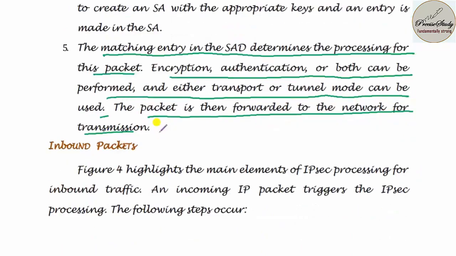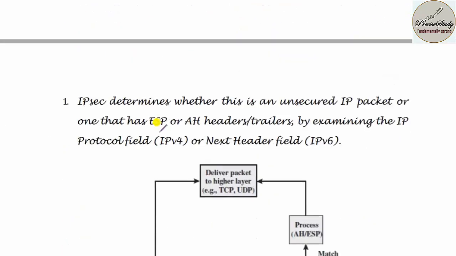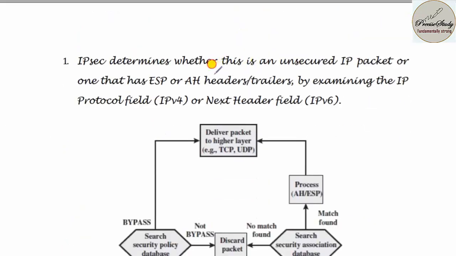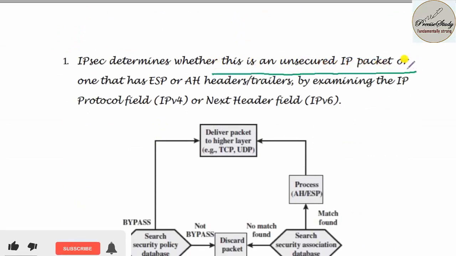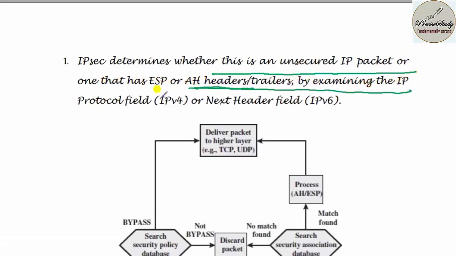Next, in the case of inbound packets, first, IP security determines whether this is an unsecured IP packet or one that has ESP or AH headers or trailers by examining the IP protocol field, that is IPv4, or the next header field, that is IPv6. Remember, in IPv4 it is called the IP protocol field and in IPv6 it is called the next header field.